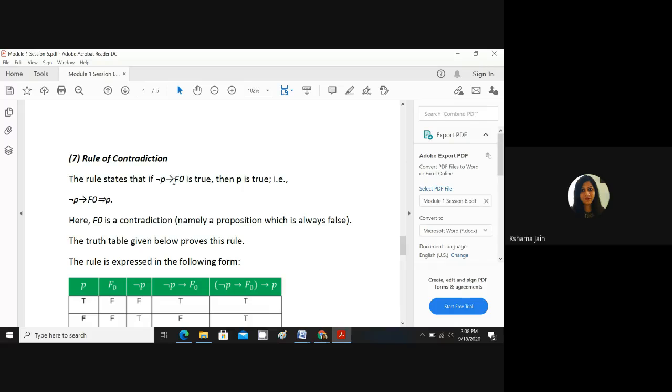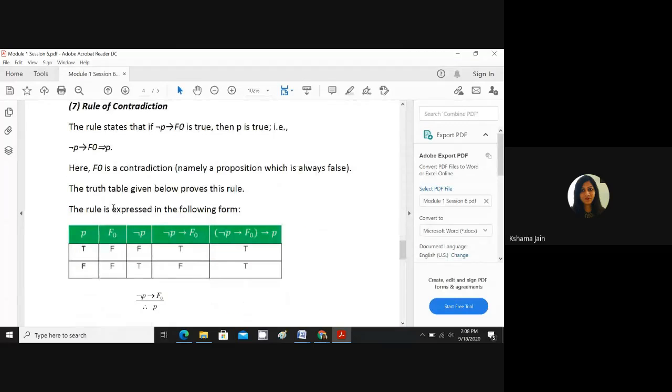They are telling us the conditional's conclusion is false, F naught is definitely false, but the whole statement is true. So negation of P must be false, because if I take negation of P as true, then true conditional false will become false, but we are told it's true. So negation of P must be false, which means P is true. So negation of P implies F naught implies P.